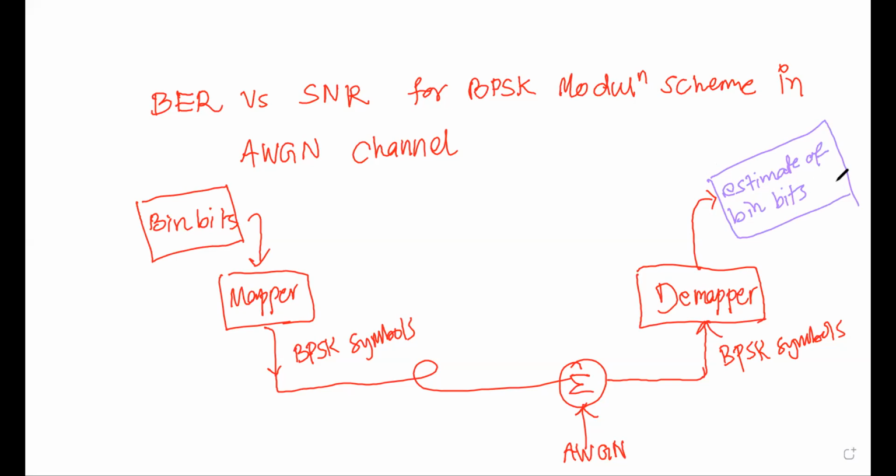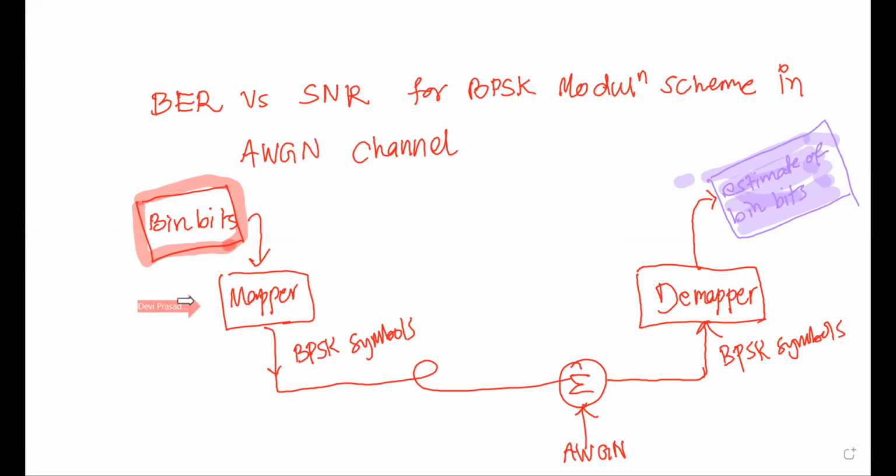So this estimate of binary bits and this binary bits should be the same. And we will do this operation for various values of SNR. So the first thing we will do is take these binary bits and generate random binary bits. We have seen various commands in Python to generate random binary bits.